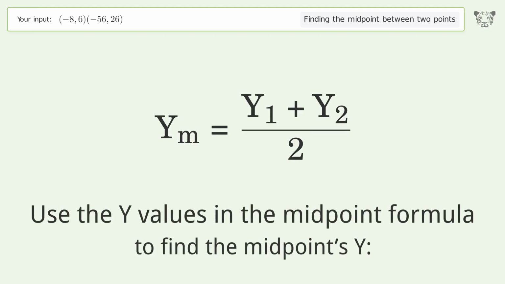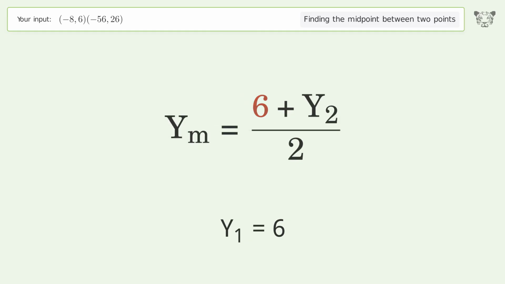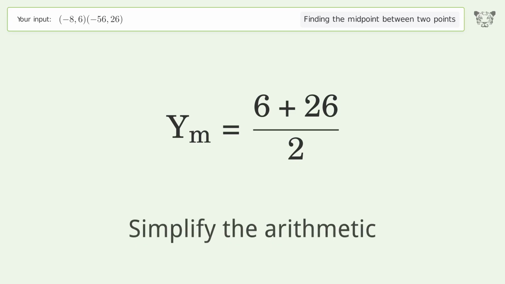Use the y values in the midpoint formula to find the midpoint's y. y1 equals 6. y2 equals 26. Simplify the arithmetic.